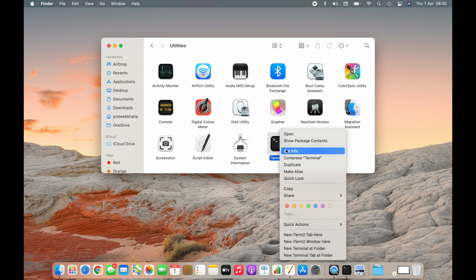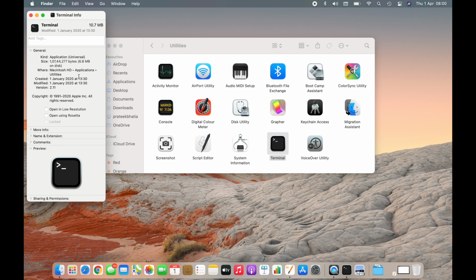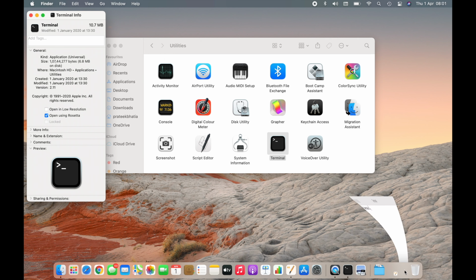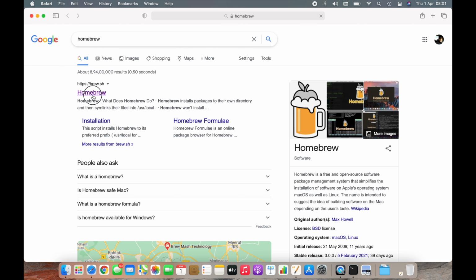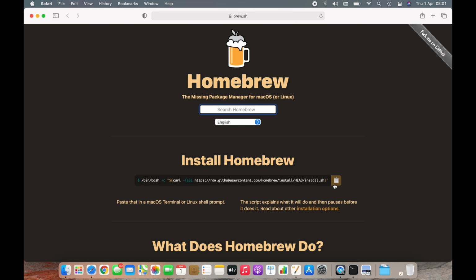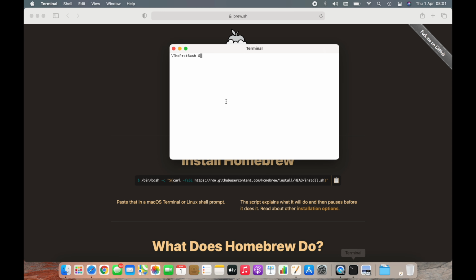Right click on Terminal. When you click on Get Info, you should see Open with Rosetta. When you click this, you're going to be using Rosetta to install Homebrew. Otherwise, if you want to install it natively, you can simply go to the terminal. Before we go there, we look for the command. Here you go. Copy this, drop this in the terminal.